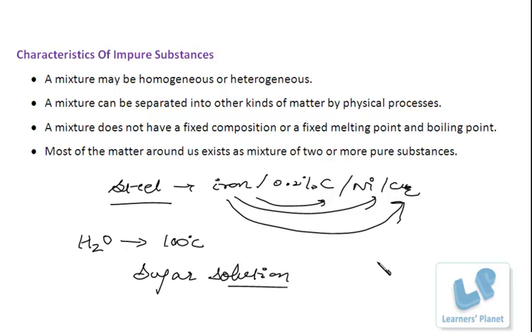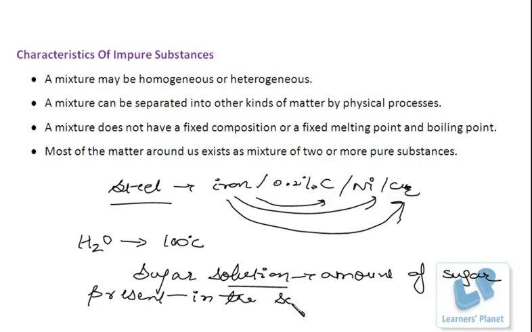Its boiling point will vary depending on the amount of sugar present in the solution. That is, the boiling point varies with the concentration, right? So mixtures do not have a fixed melting and boiling point.